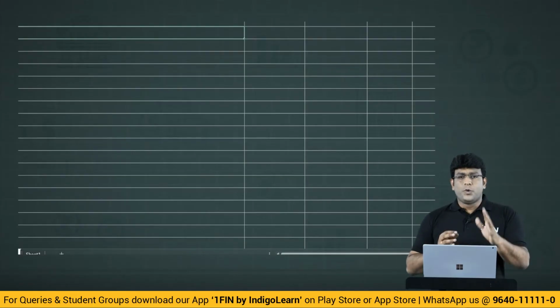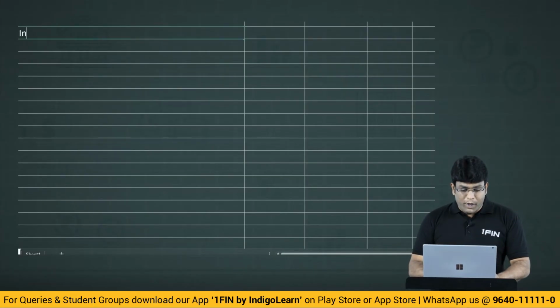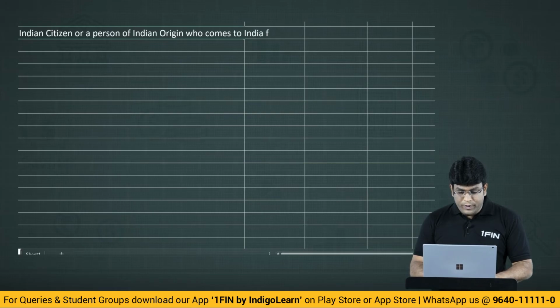My dear friends, to put it in a nutshell, the third point we discussed is very clearly: Indian citizen or a person of Indian origin who comes to India for a visit during the previous year.